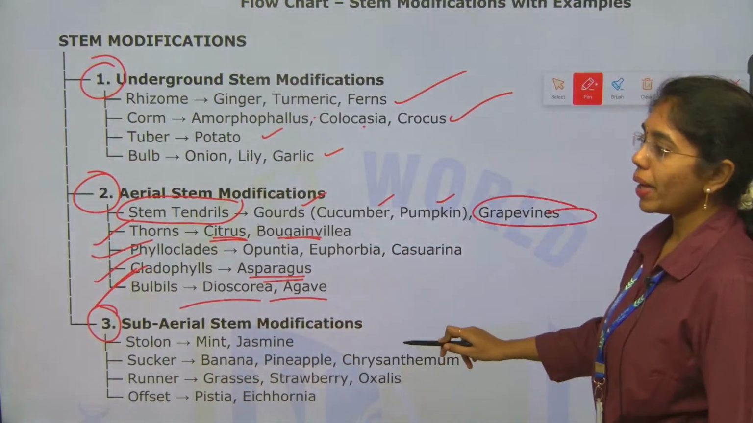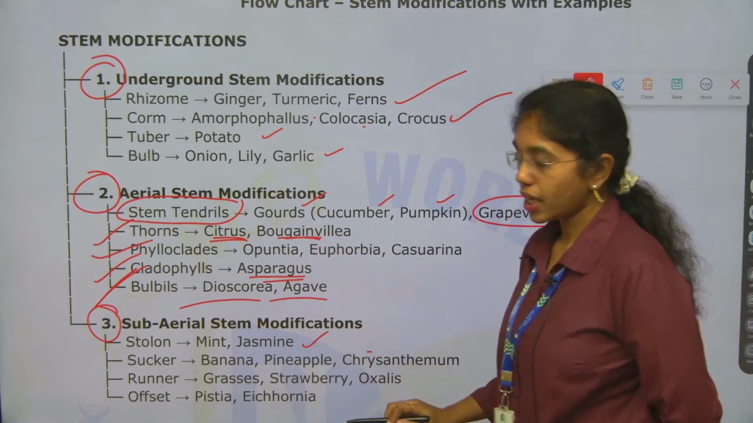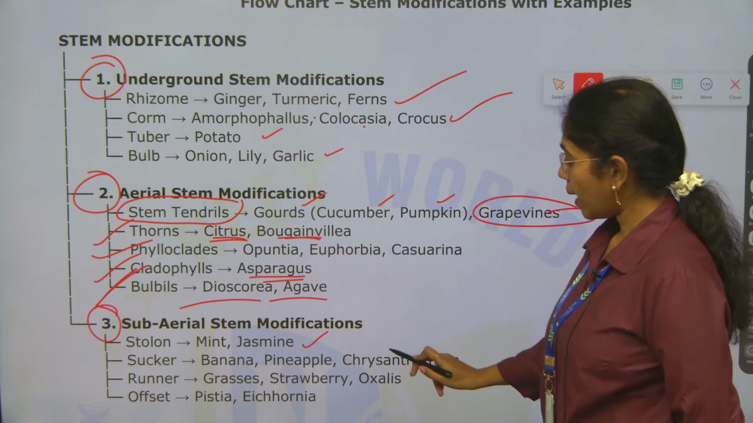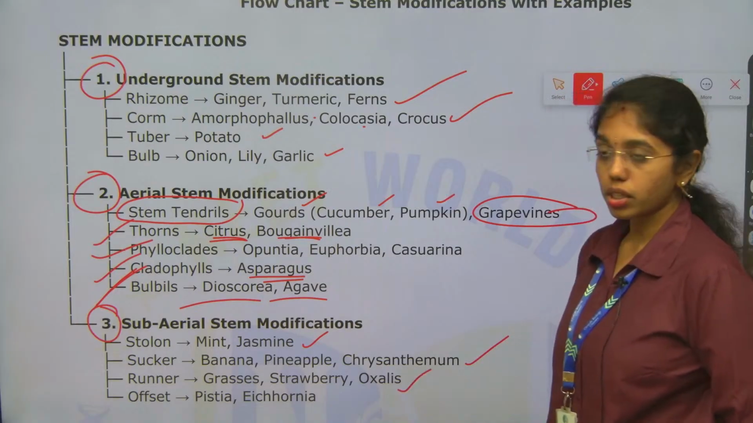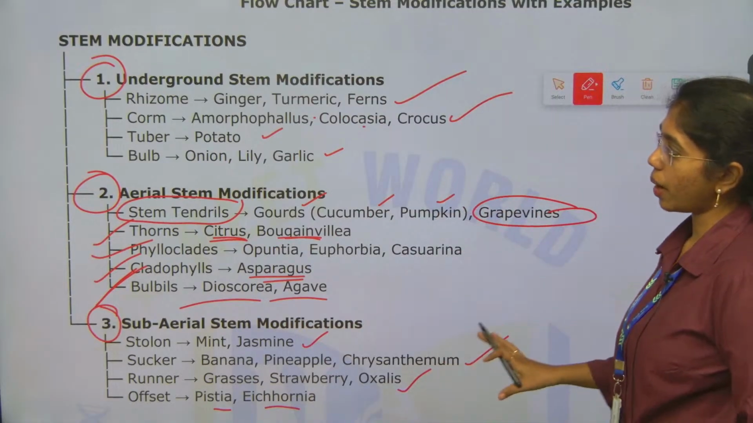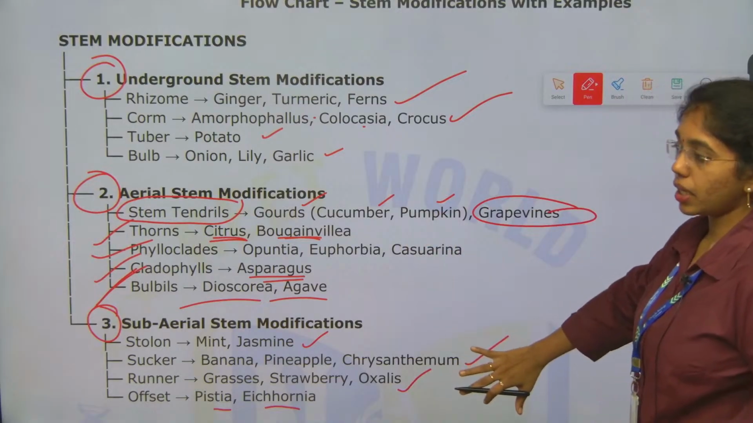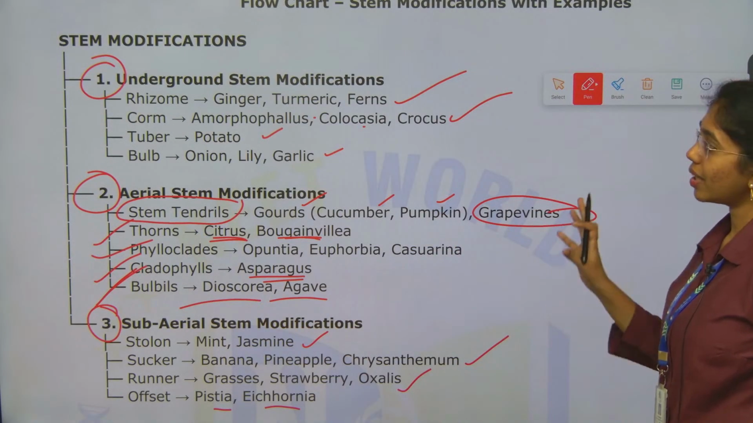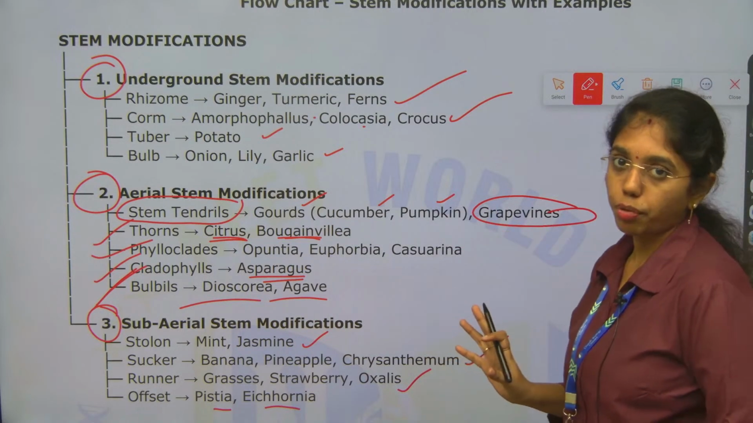Next is subaerial stem modification. Stolon: mint and jasmine. Sucker type of subaerial modification you can see in banana, pineapple and chrysanthemum. Runner: grasses, strawberry and oxalis. Offset you can see in Pistia and Eichhornia. These are the subaerial stem modifications. So, underground, aerial, subaerial stem modification with examples. You can take a screenshot of this. If you remember this, then you can attempt the stem modification type of questions.